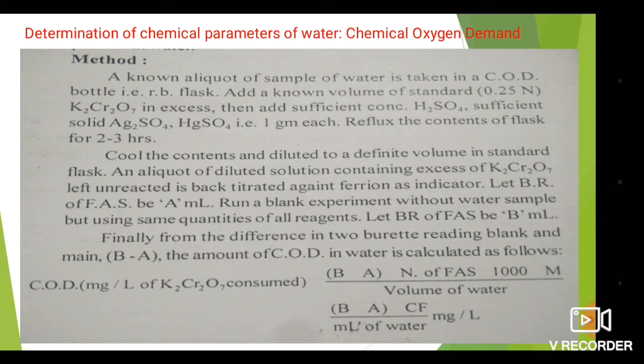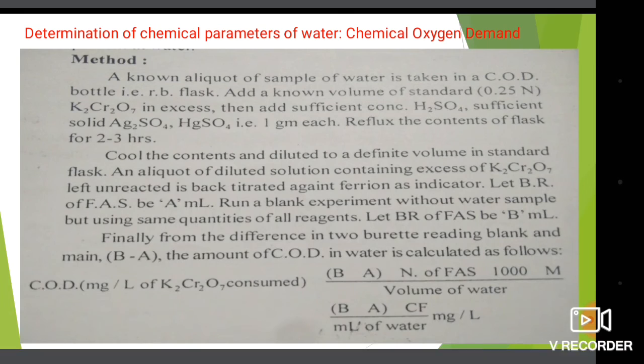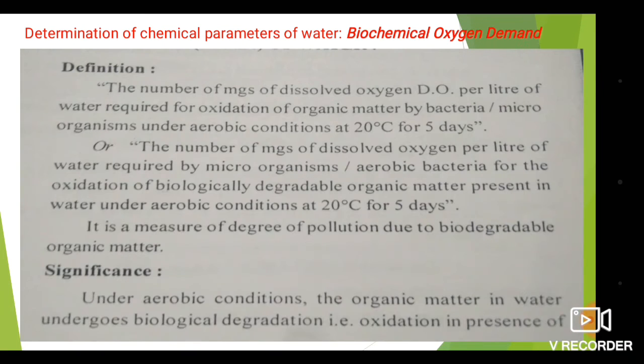The COD in milligram per liter of K2Cr2O7 consumed is equal to B minus A into normality of FAS into 1000 into molarity of FAS divided by volume of water. So B minus A into conversion factor divided by mL of water gives milligram per liter. With the help of this formula, we can calculate the COD of the given water sample.